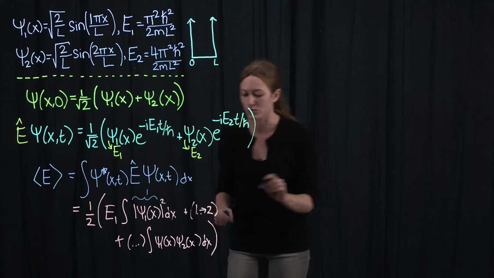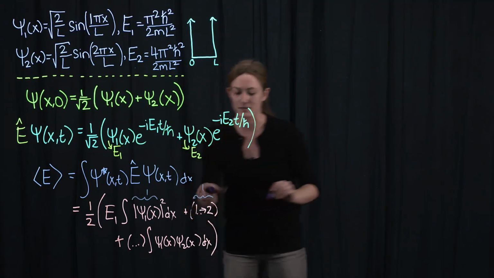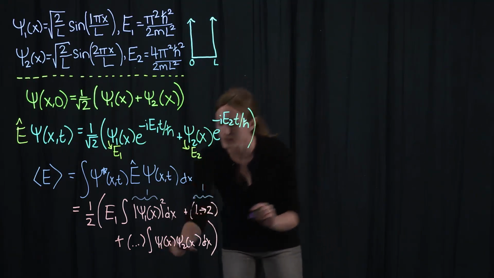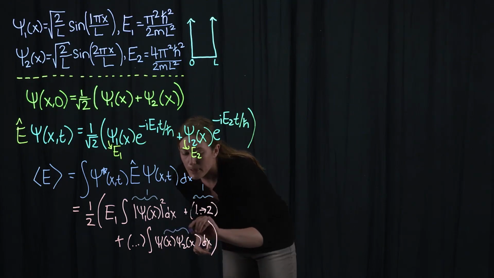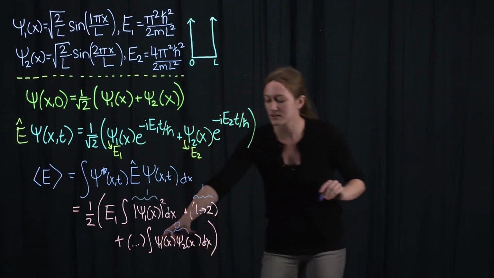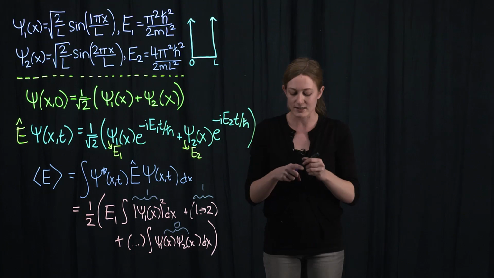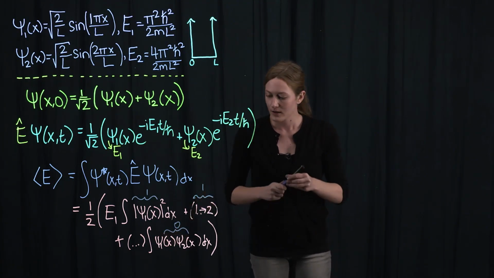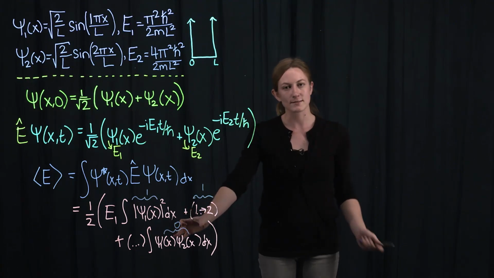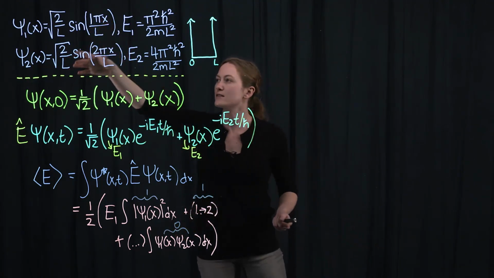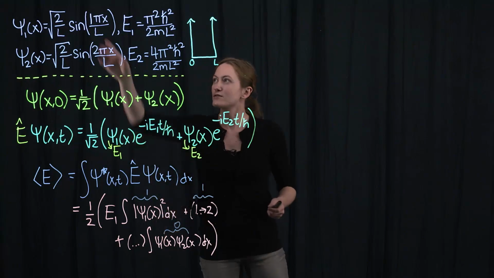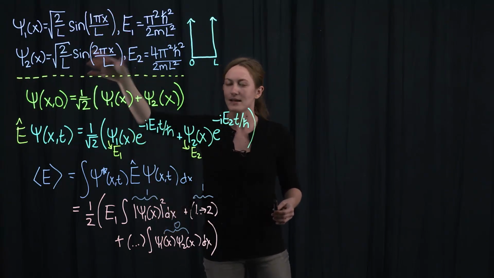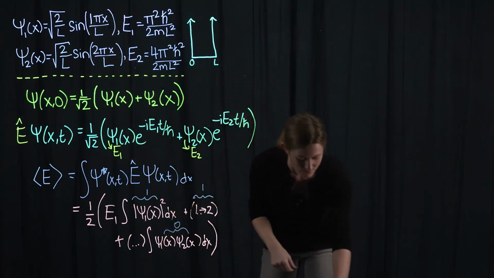So this integral is 1, and similarly this integral is also 1. This integral will give 0, and that's because the two stationary states with different quantum numbers, n1 and n2, are orthogonal. You can show this explicitly, which I do in the attached PDF, by plugging in the sines and integrating over sine(πx/L) times sine(2πx/L).